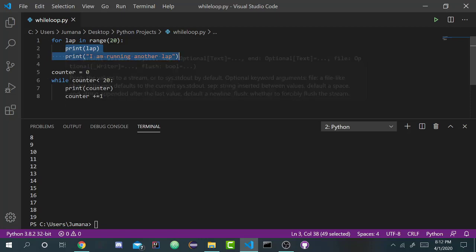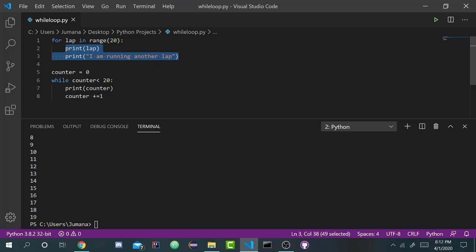But say I didn't know how many times I was going to execute a loop, then I should be using a while loop. You might be confused by this, so let's look at another example in a similar situation. Let's say your track coach says, okay guys, I'm going to be nicer today, or actually he's not going to be nicer, he's going to be crazier. He's going to say, I want you guys to run until one of you passes out.